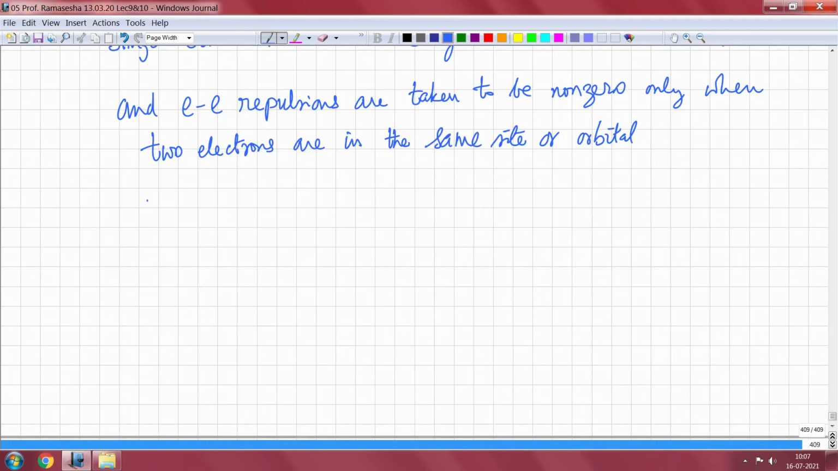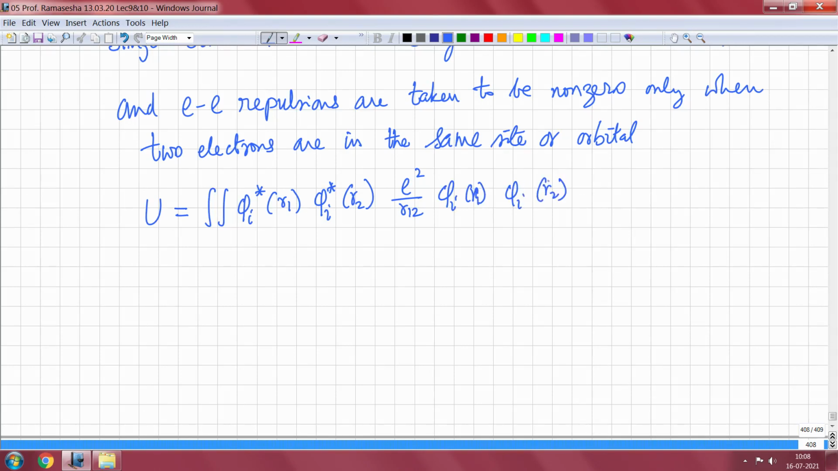What we consider is only one repulsion integral, which is called U, which is given by phi I star R1, phi I star R2, e squared upon R12, a double integral over two particle coordinates, phi I R1, phi I R2, because these are all vectors, d cubed R1 d cubed R2.